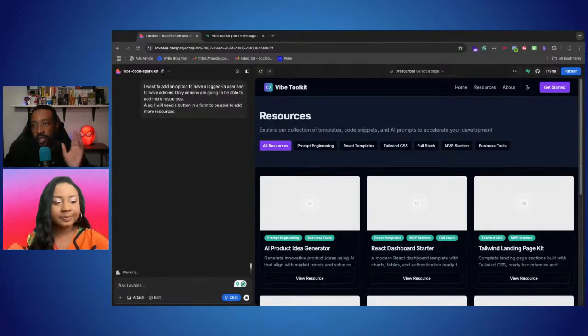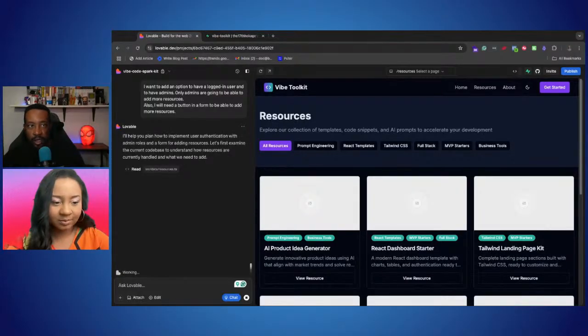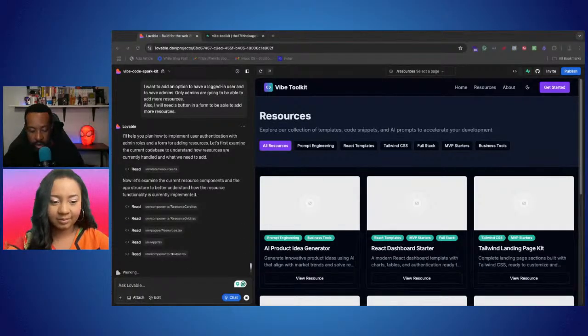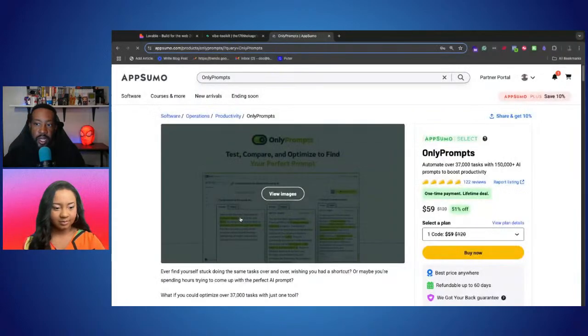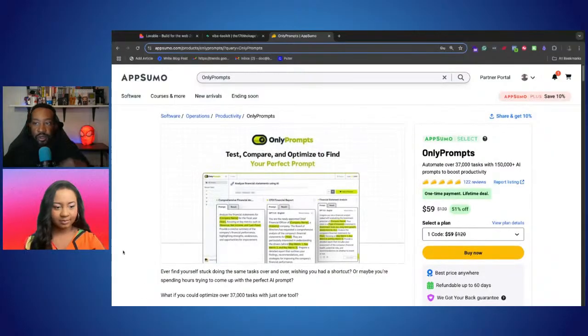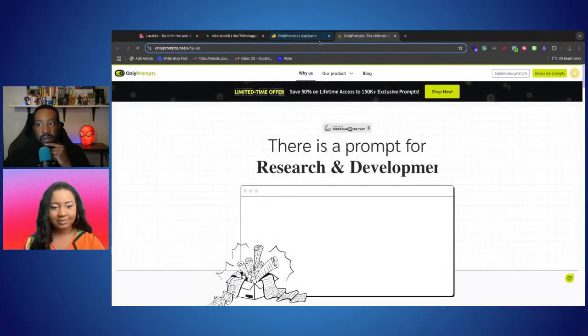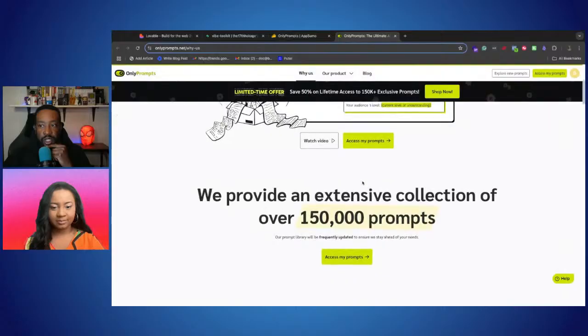And the goal, as we're looking at this, this is what I'm thinking about. Let me bring this up. So the idea came about when I'm not sure if you've heard of this platform, but it was called Only Prompts, where it's a library of all different types of prompts for what you could be doing with your project.